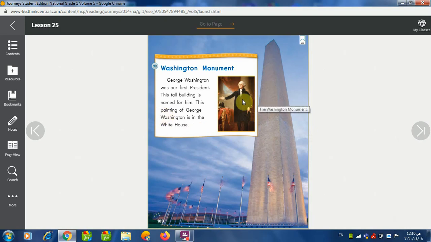This painting, of course, is a painting of George Washington. It's in the White House. The White House. Do you know the White House? Have you ever heard of the White House? Maybe we are going to learn more about the White House in the coming pages, inshallah.